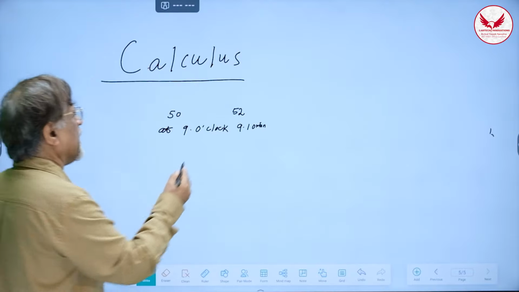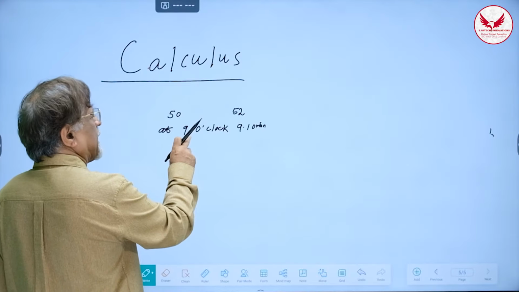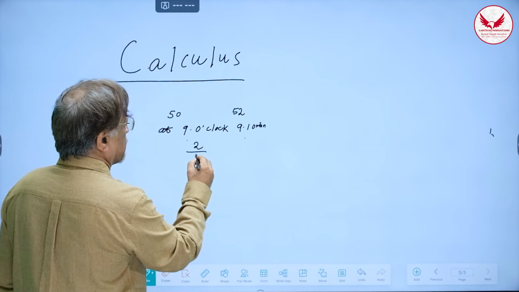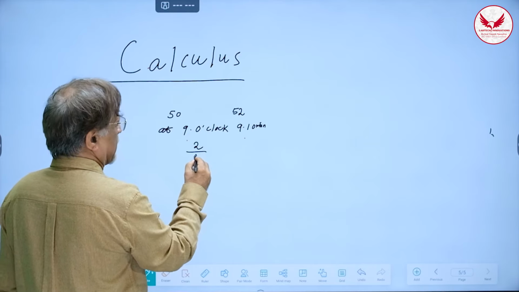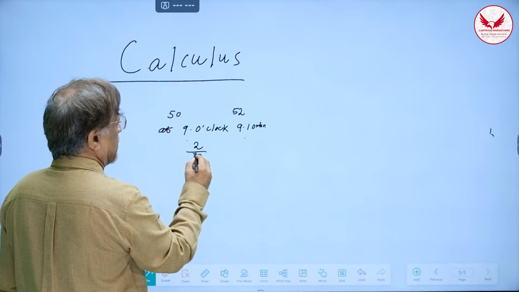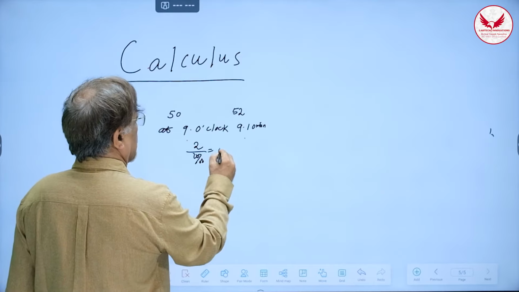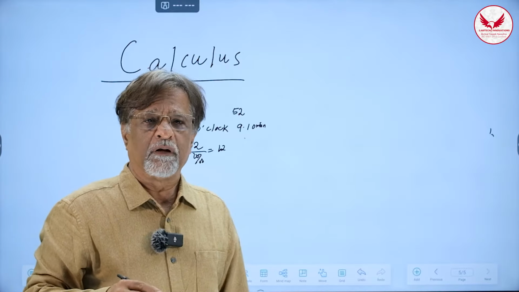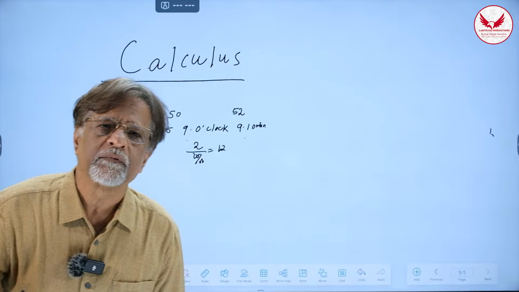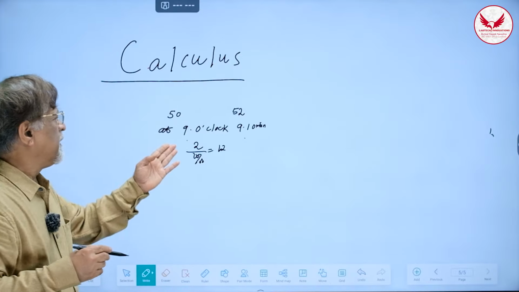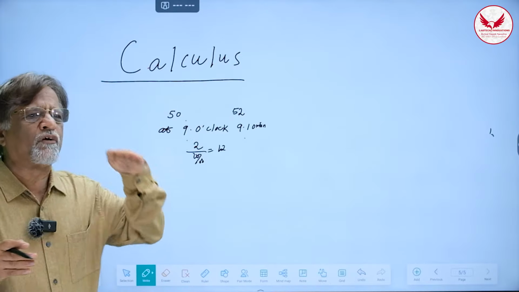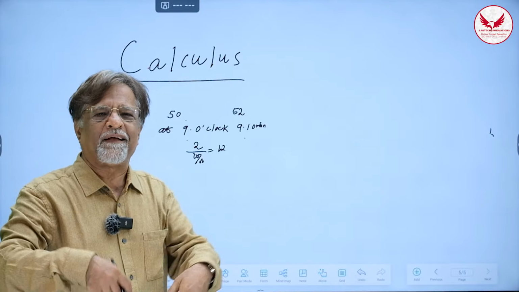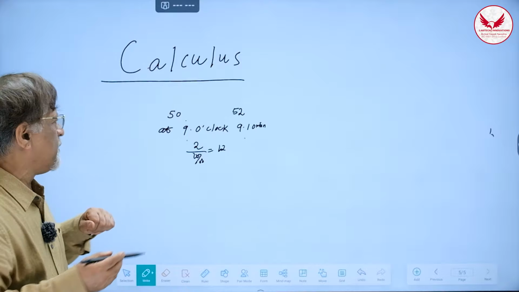Okay. So now, the average speed between 9 o'clock and 9:10. So the average speed in 10 minutes is just what? 2 kilometers divided by 10 minutes, meaning 10 minutes divided by 60, that will be 1/6 of an hour. So that will be around 12. Okay, so 12 kilometers per hour was the speed. Correct? But then I'm not happy. What is the guarantee that in 10 minutes he was traveling at the same uniform speed? In the meanwhile, he might have applied brakes and all that. I don't know. So I'm not happy with this answer.